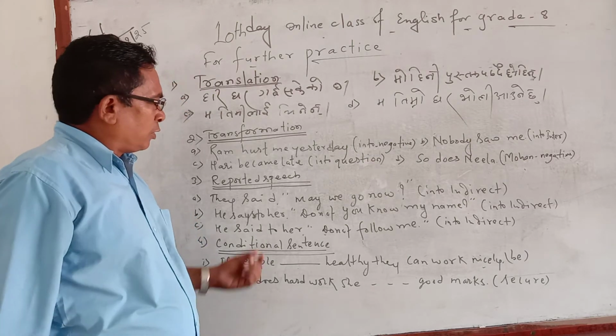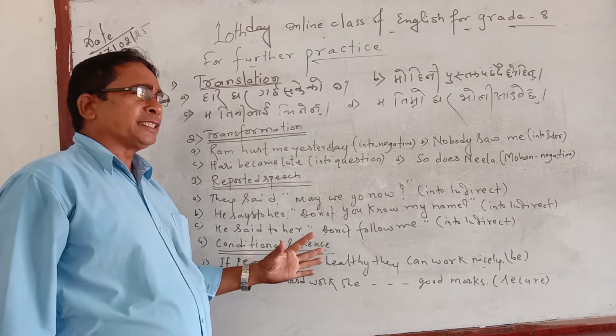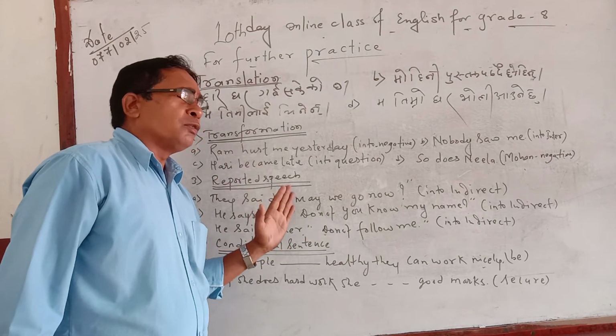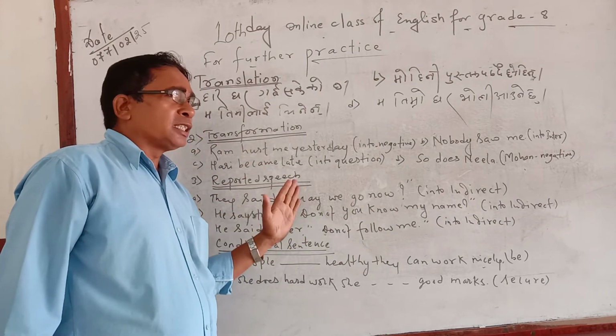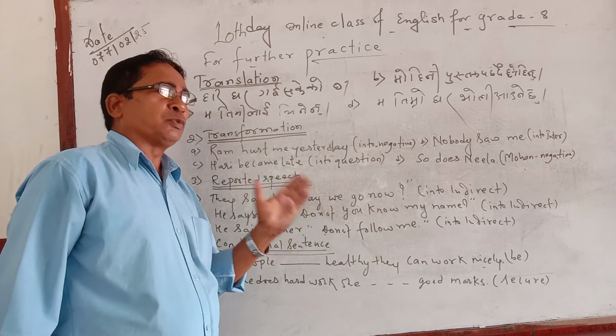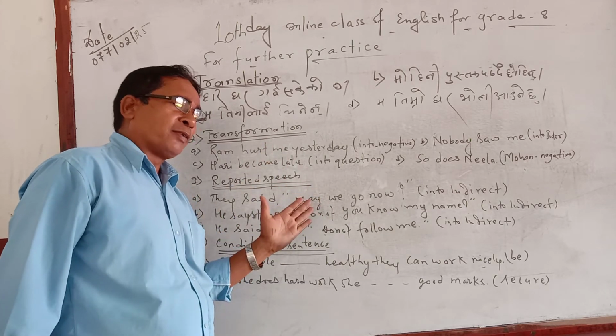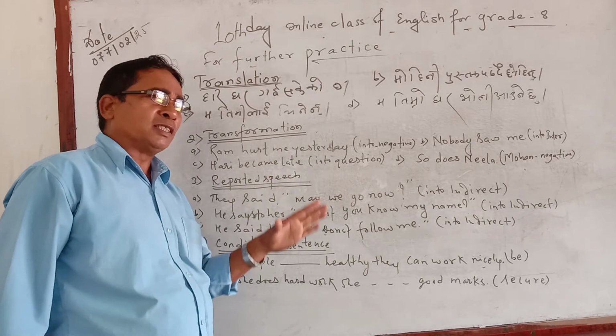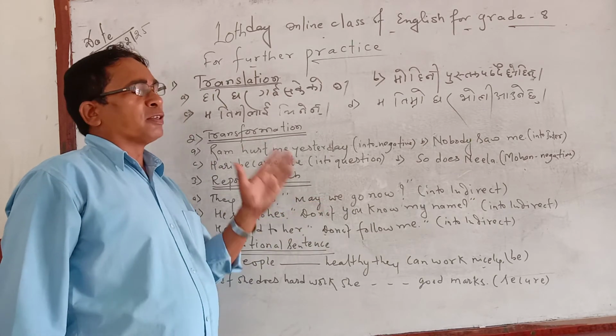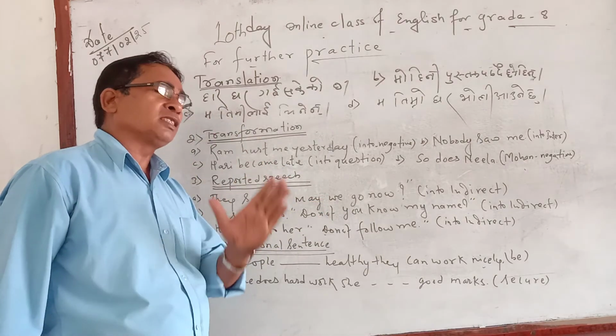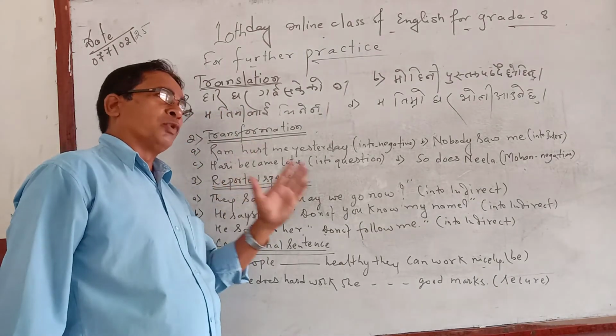And one more thing related to the conditional sentence is about was and were. In other cases, with a singular subject you write was, and with a plural you write were. But from the viewpoint of the conditional, whether the subject is singular or plural, you always have to write were, or you have to use were.